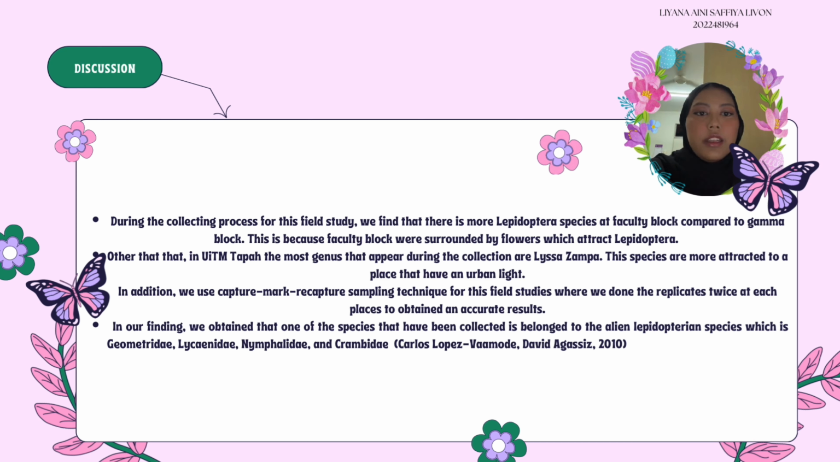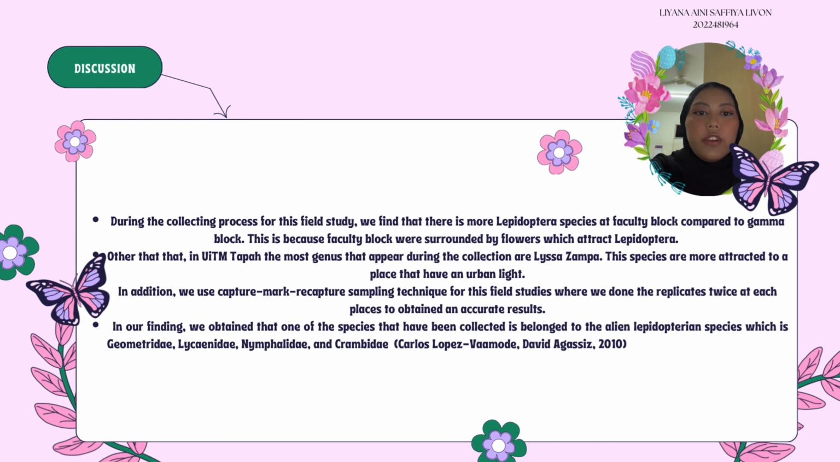In this field study, we use the capture-mark-recapture sampling technique. This technique requires us to capture the sample with our equipment, which is a sweep net and cup. Then we release it and later recapture it again on another day. By doing this technique, we are able to calculate the species population in UiTM Tapah. We did this technique twice to gain more accurate results. Somehow, there is another thing that can be improved, which is to mark the species with a non-harmful ink so that we can do a population calculation precisely.